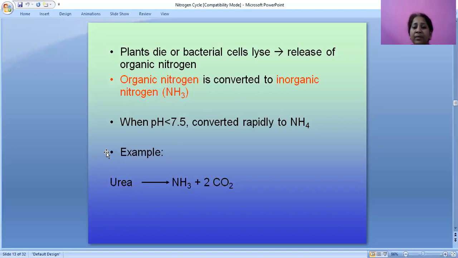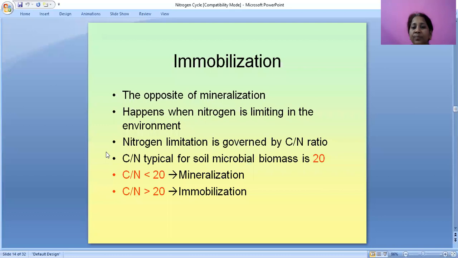When pH is less than 7.5, it is converted rapidly to NH4. When pH is greater than 7.5, it is converted rapidly to NH3. Example: urea is converted into NH3 plus 2CO2.